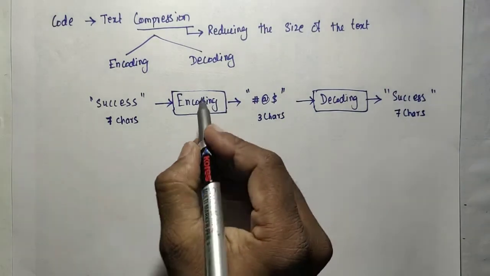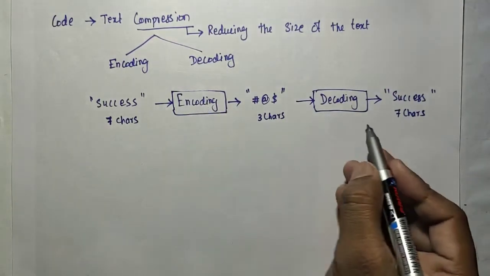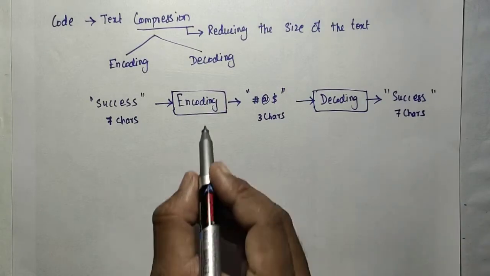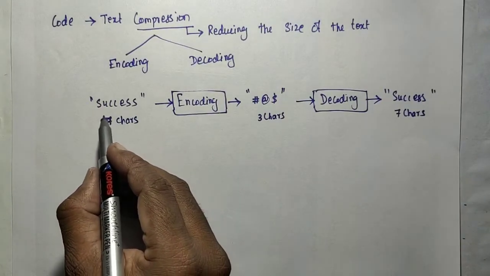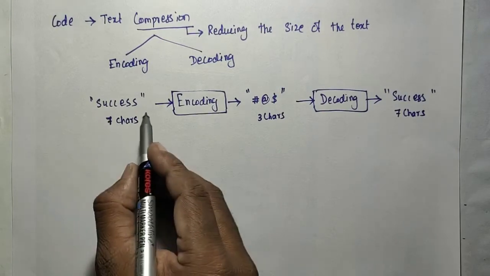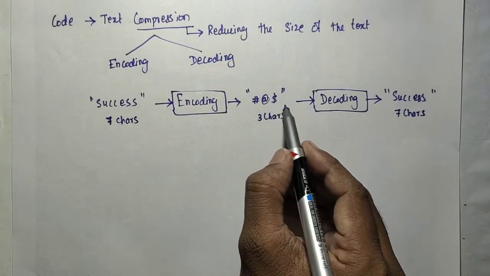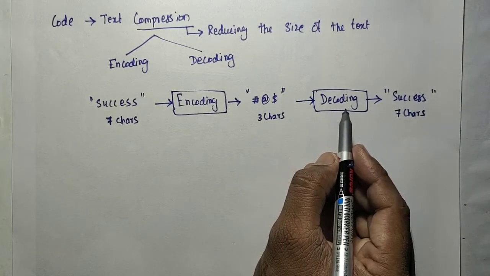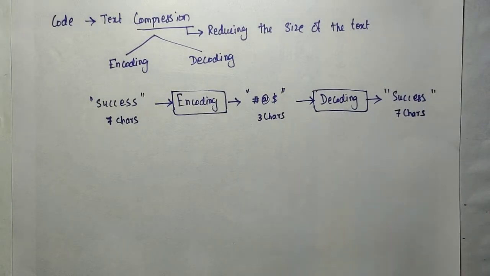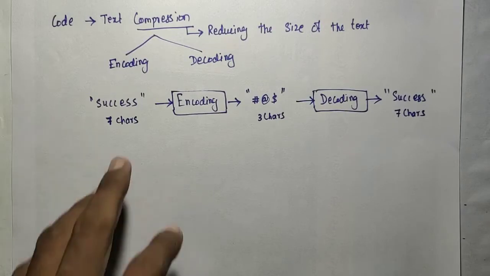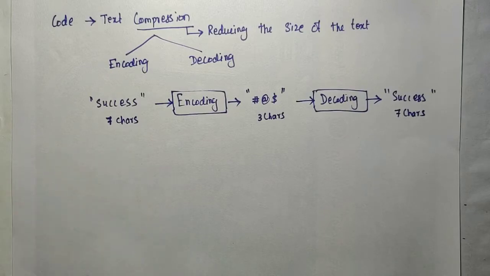So the code you used in the encoding, that same code needs to be used in decoding. Here we are simply substituting a code word for each symbol in the encoding. In the decoding, each code word will be replaced with the corresponding symbol. The code is nothing but a set of code words, and each code word will be used as a unique code word for a symbol in your input text.